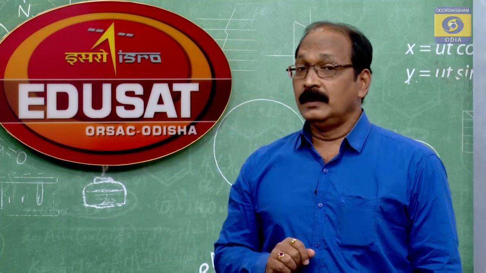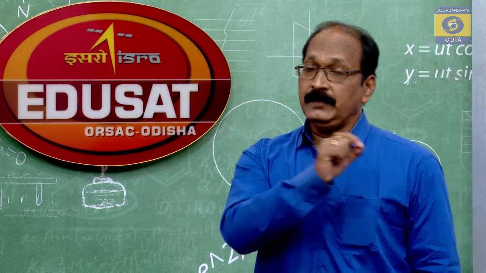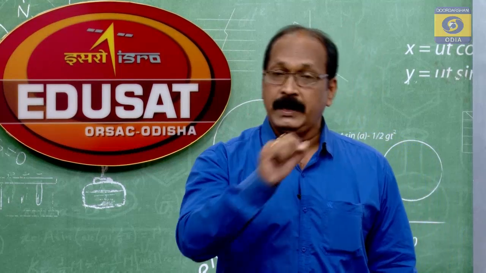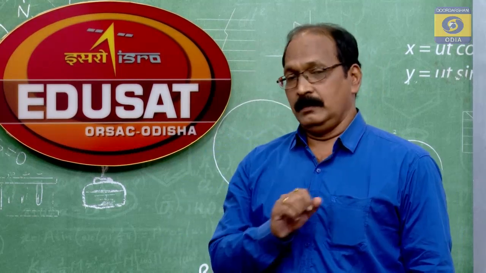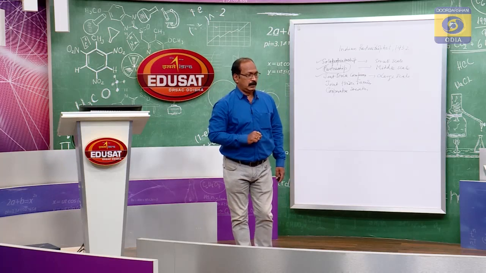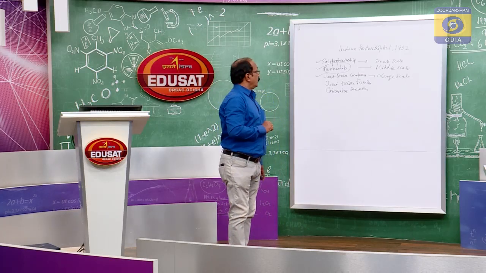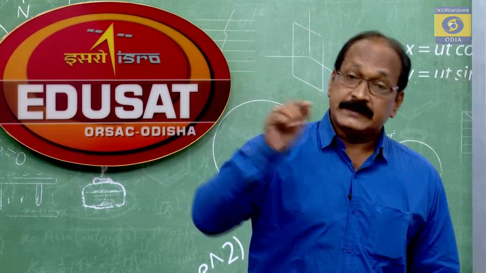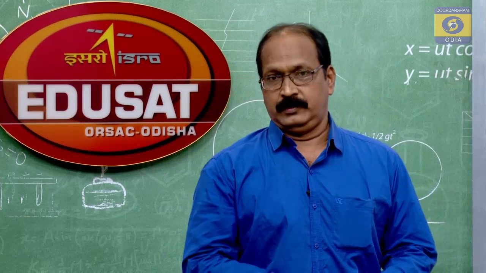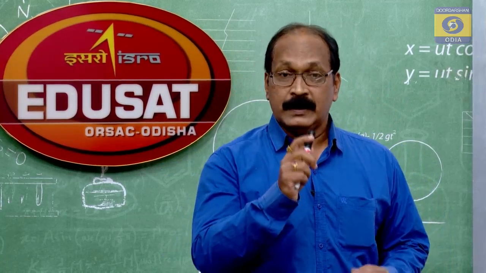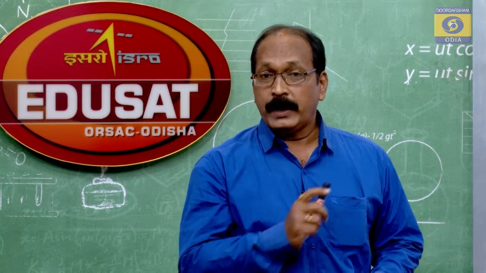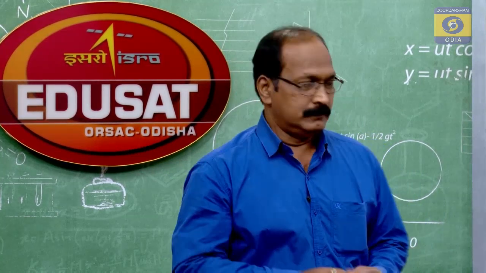Dear students, please look at the definitions prescribed by the Indian Partnership Act. It is a relation between persons who have agreed to share the profits of the business carried on by all or any of them acting for all.